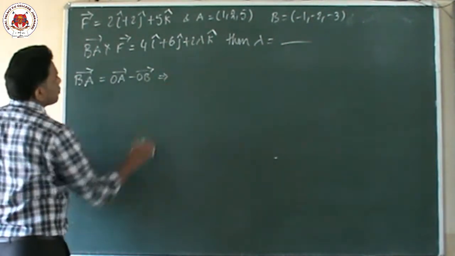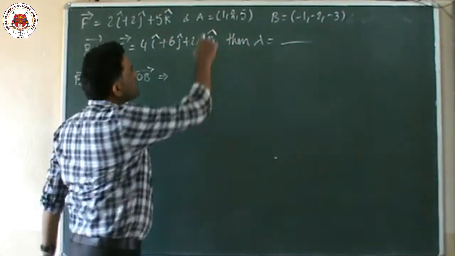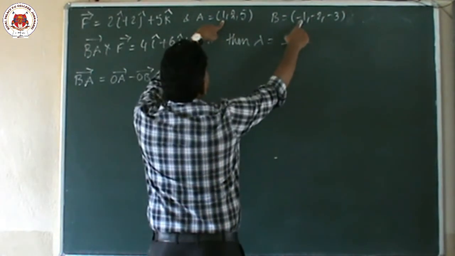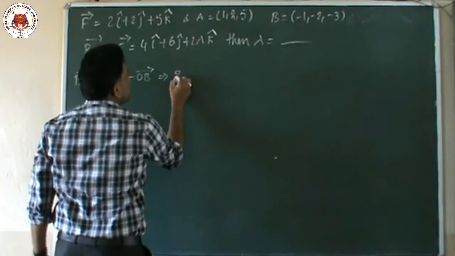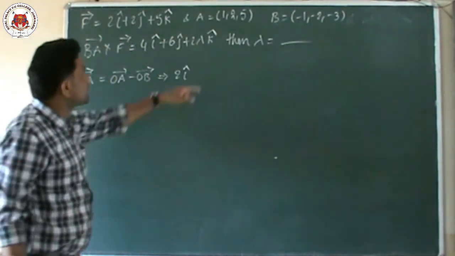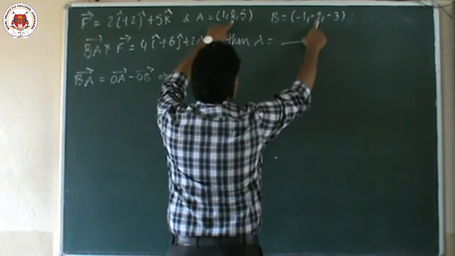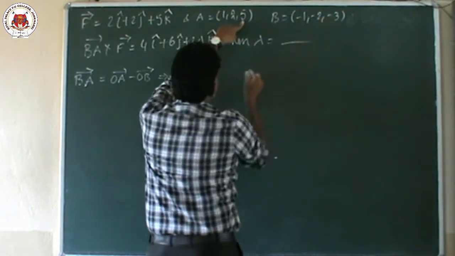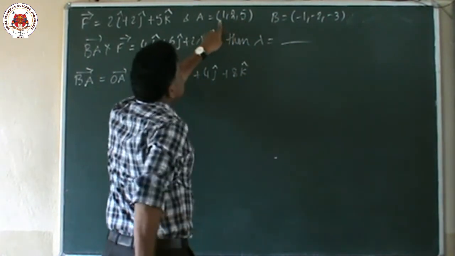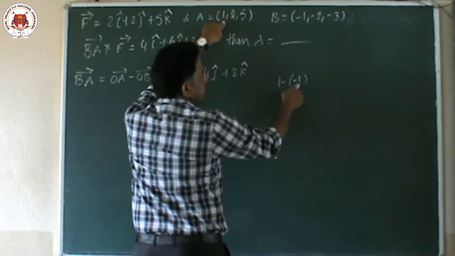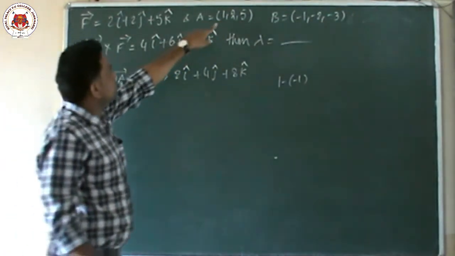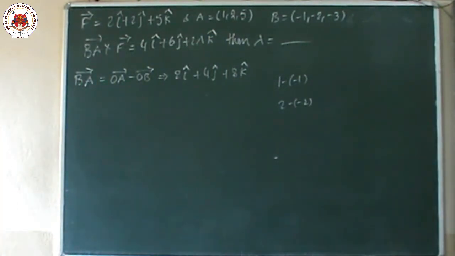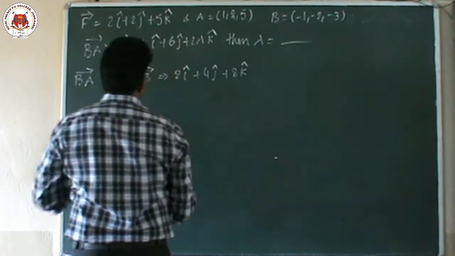So what is OA vector? OA vector means A. OB means this one. OA minus OB: for the first component, OA is 1, OB is minus 1, so 1 minus of minus 1 is plus 1, which gives 2i. Next, 2 minus of minus 2 is 2 plus 2, which is 4j. Next, 5 minus of minus 3 is 5 plus 3, which is 8k. Children, minus into minus is plus. In this manner, I found BA.